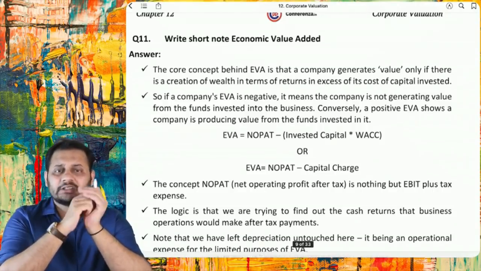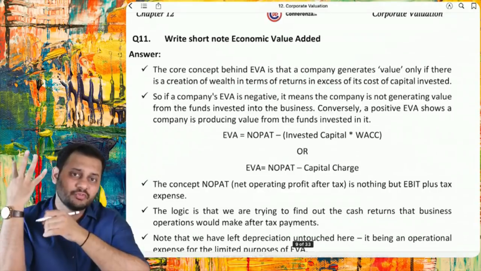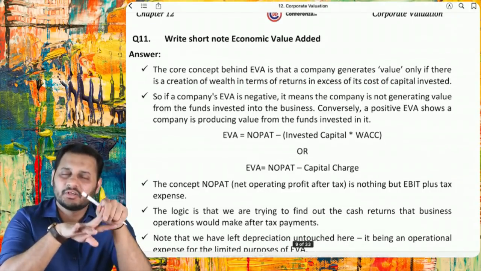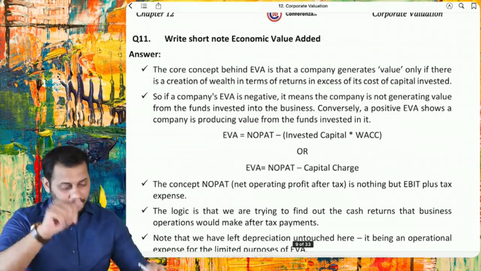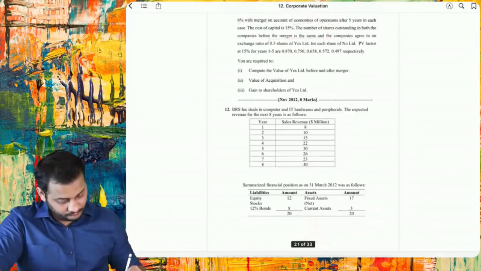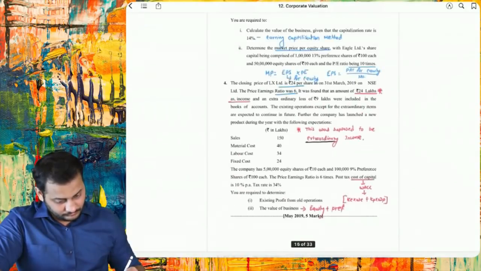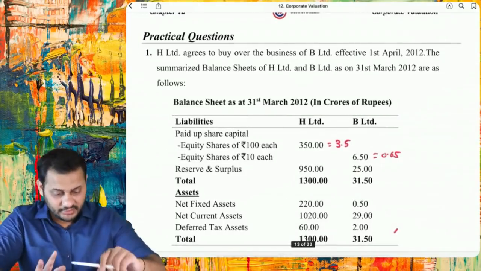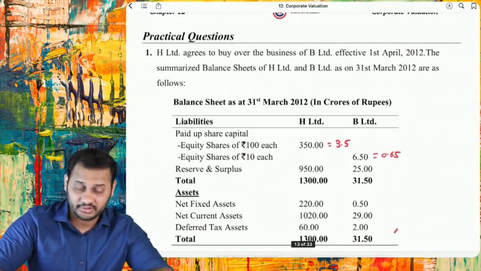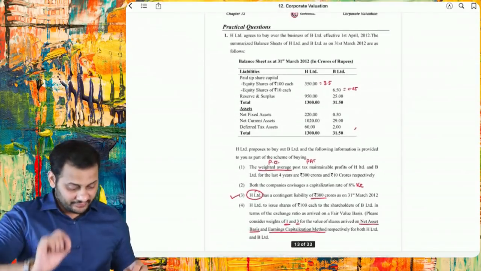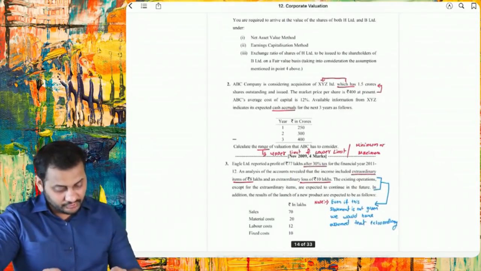I think let's first discuss the questions based on those three methods mostly: asset based valuation, earning based valuation, and free cash flow method. Have a look. Yeah, this was the first question. If you have read this question, I'm not going to discuss the entire question in this revision video. So this is the question which asks you to calculate the value of equity based on the fair value method.